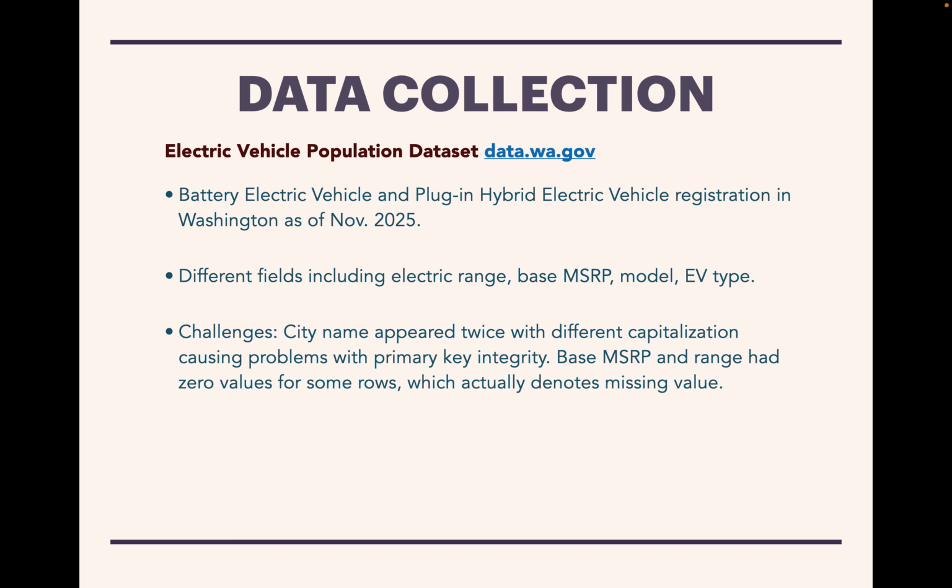The second dataset is the electric vehicle population dataset, which I found from data.gov. It contains battery operated electric vehicle as well as plug in hybrid electric vehicle registration in all cities in Washington, and it's updated as of November 2025. It has a lot of attributes, including electric range, base MSRP, model type, as well as the EV type.